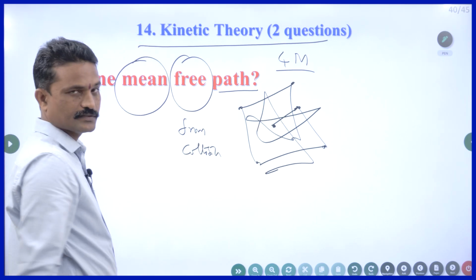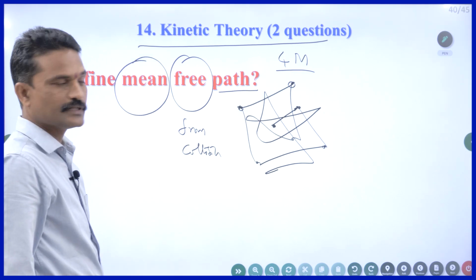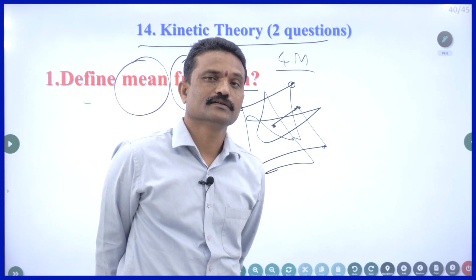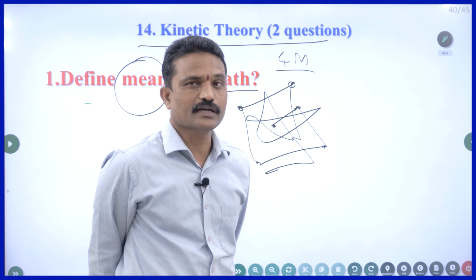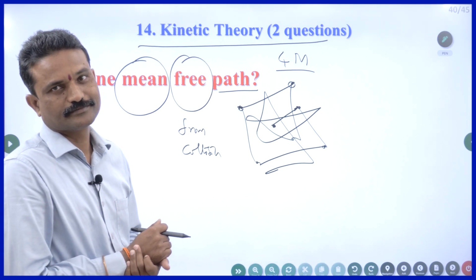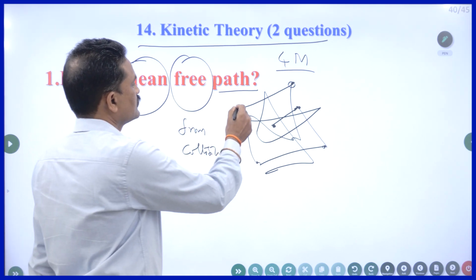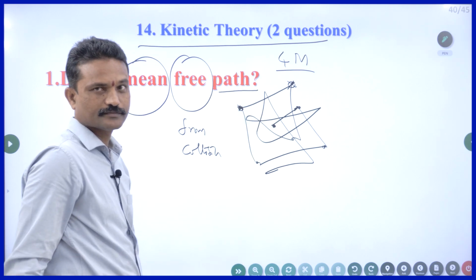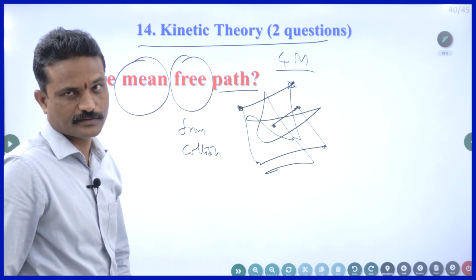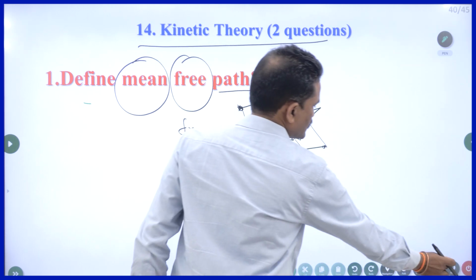The average distance between two successive collisions is called the mean free path of a gas molecule. The average distance traveled by a gas molecule before it collides with another gas molecule is called the mean free path. To what distance? It is free from collisions. The average distance between any two collisions of a gas molecule is called the mean free path. If you write this, you will get 2 marks. Very simple.